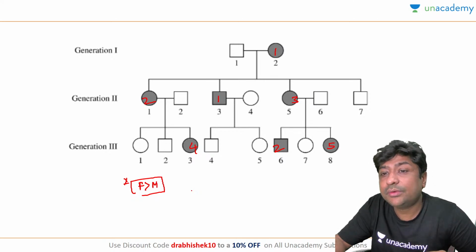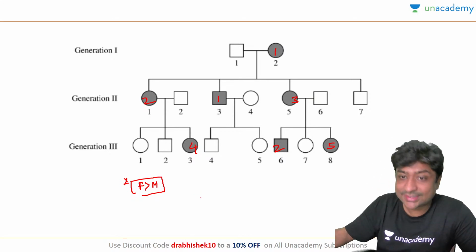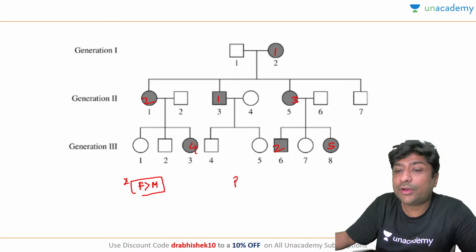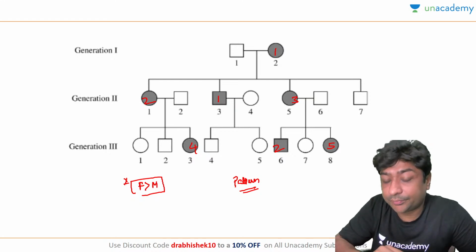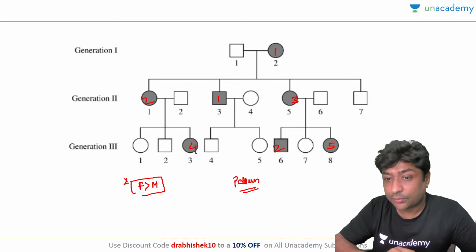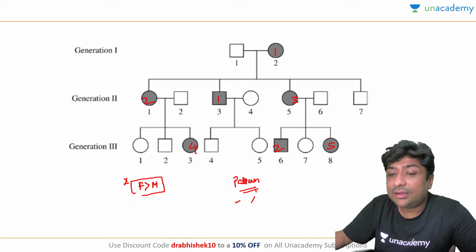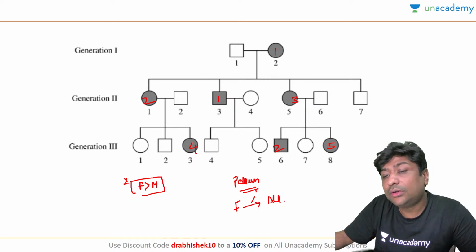What is the first thing you are going to rule out if the number of females is more? X-linked dominant. And what is the pattern for X-linked dominant? Father will transmit to all the daughters.